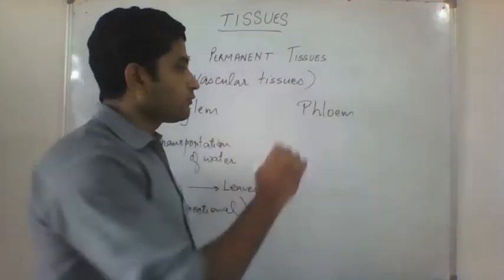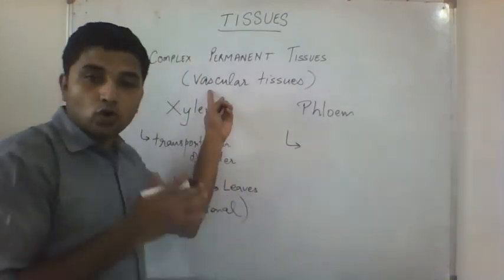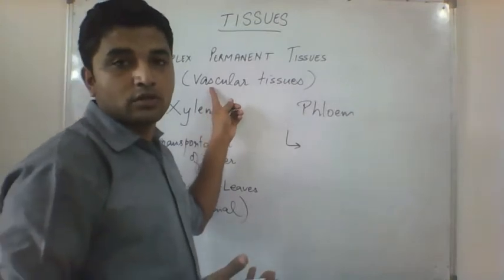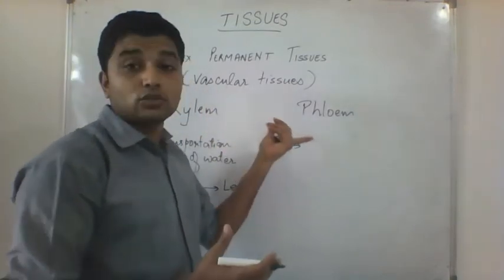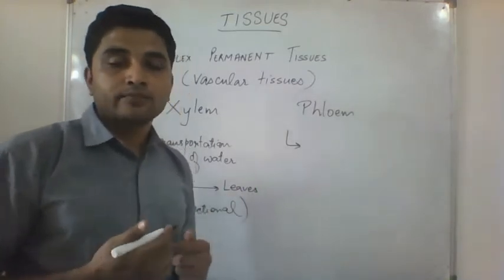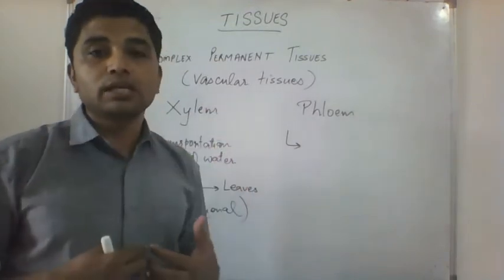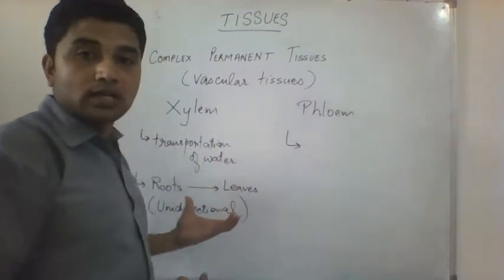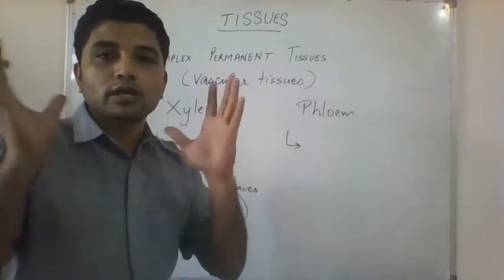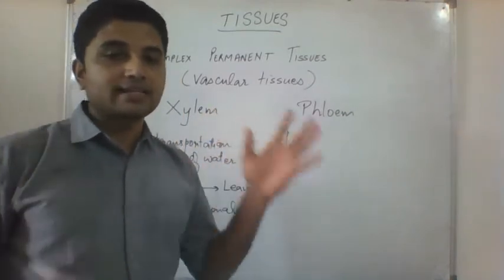What does it do? Phloem is also involved in transportation. That's why it is also known as vascular tissue, because it is also involved in transportation. Now, unlike in animals like us, whether food that we eat or the gases that we breathe or the water that we drink, all of it is transported by only one tissue called the blood. In animals, it is only the blood that is helping in transportation.